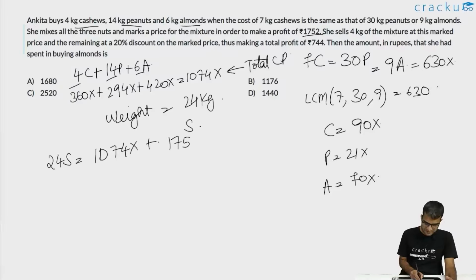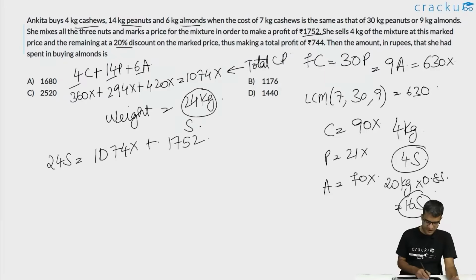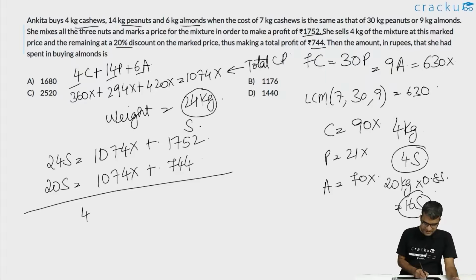This is one equation. We are also told that if they sold these 24 kgs as 4 kgs at the selling price of S, and the remaining 20 kgs they sold at a discount of 20%. So they sold these 20 kgs at 0.8S, so they would sell it at 16S. So the total selling price will be 4S plus 16S, which is 20S. In this particular case, we are told that the profit is only 744. This would immediately tell us that 4S is equal to 1008, or the value of S is 252.